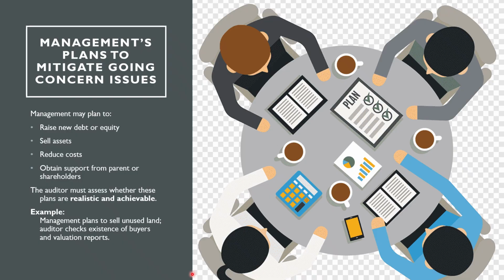What could be the management's plans to mitigate going concern issues? When going concern issues exist, management may plan certain corrective actions. These plans may include raising new debt or equity, selling assets, reducing costs, or obtaining support from a parent company or shareholders. The auditor must assess whether these plans are realistic and achievable. For example, if management plans to sell unused land, the auditor will check for potential buyers and review valuation reports.